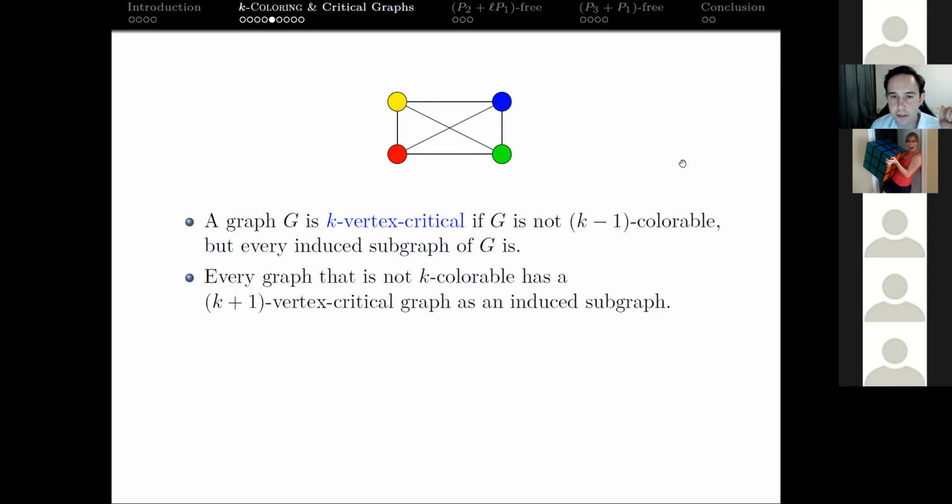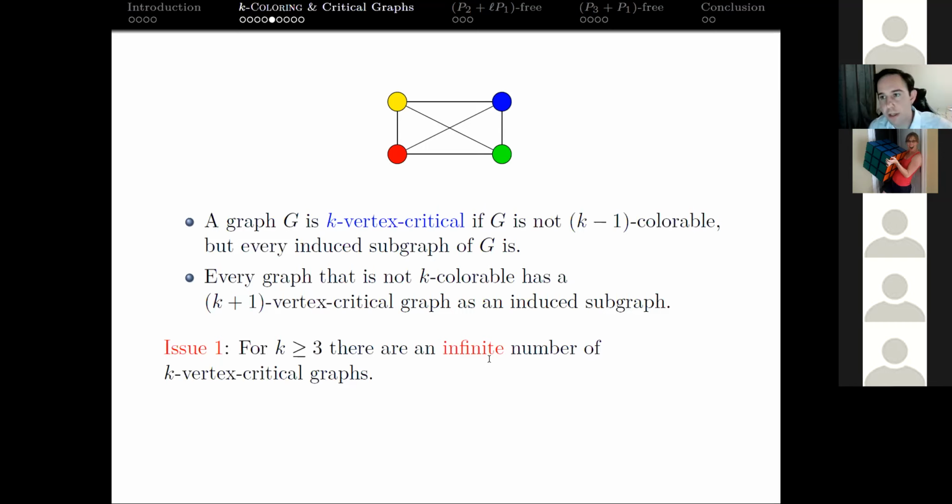The issue is it's still going to be difficult to verify that that is a (k+1)-vertex critical subgraph, because there are infinitely many of these k-vertex critical graphs, for all k greater than or equal to 3. So it's actually not going to be quick to verify if this is indeed k-vertex critical.